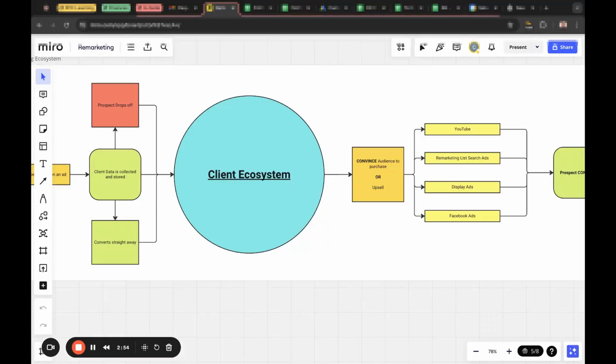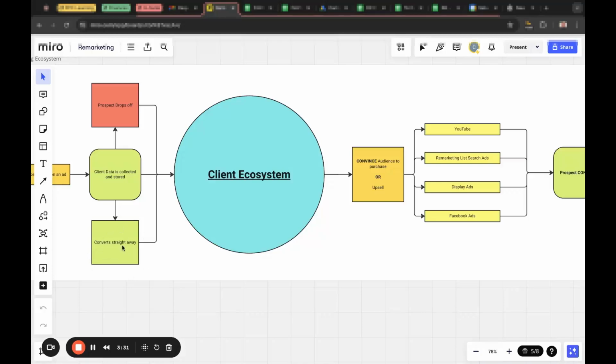We're leaving serious money on the table if we're not remarketing to those audiences that haven't converted at the first glance of our website. If you think about the user journey, sometimes it could take up to 20 clicks until somebody actually makes a decision to hop on a call and have a conversation with somebody, right? They're going to be having a look at competitors, alternatives. So it's our job to make sure that we're front and center, so when they do come to make that decision, they think of us. We want to convince the audience to purchase in the case that the prospect drops off, or we want to try and upsell them potentially.